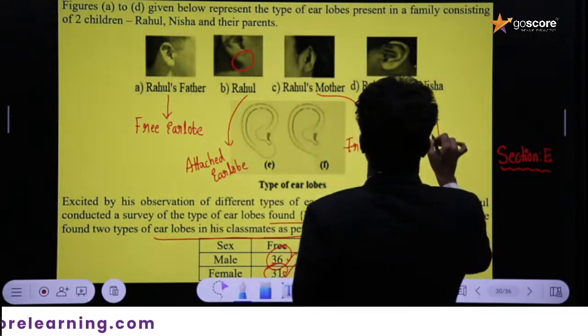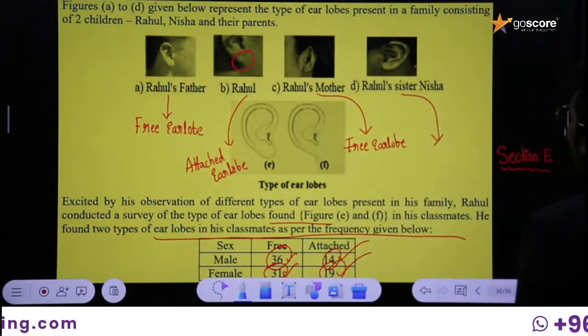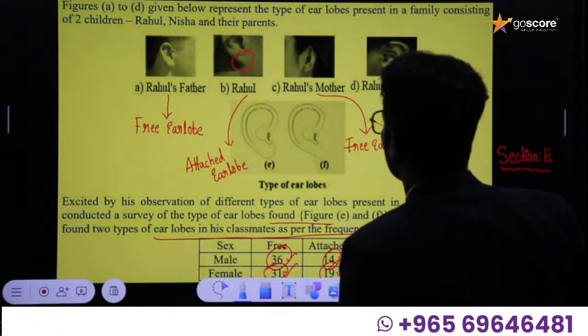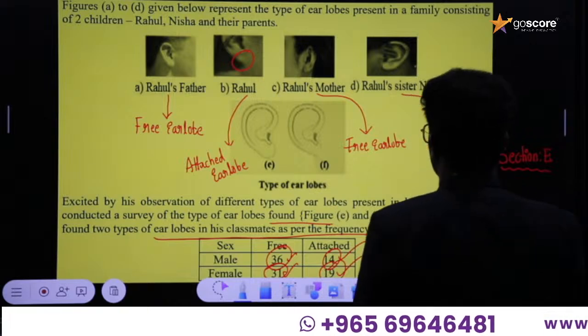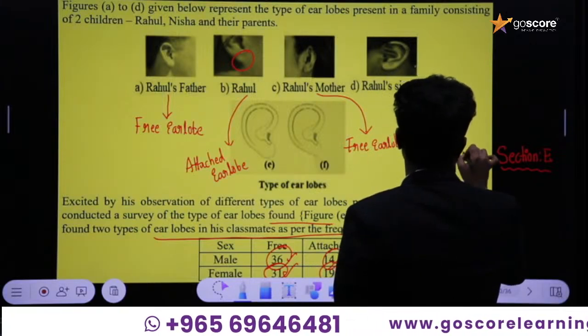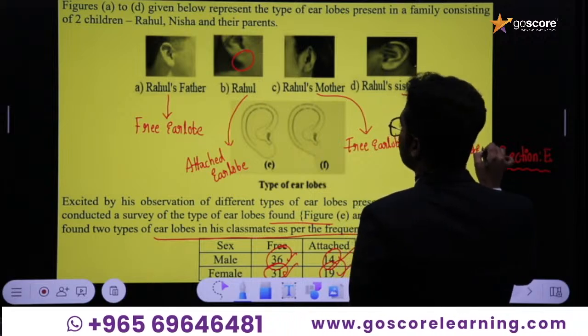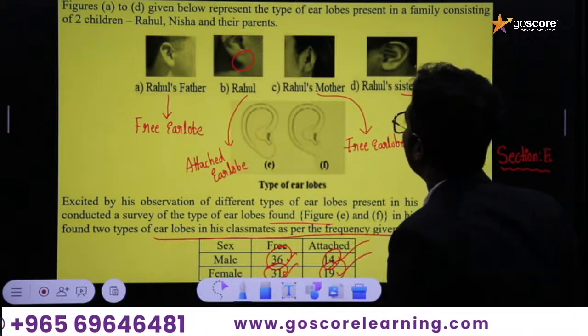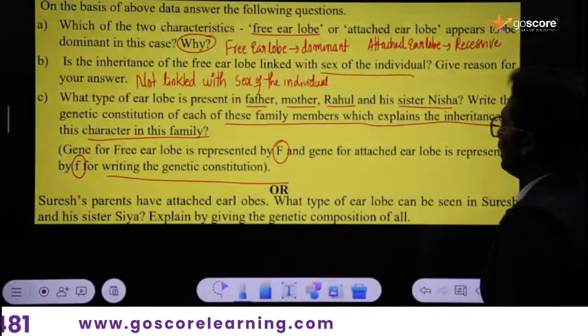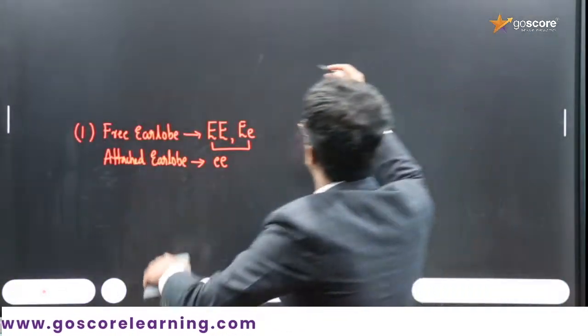Rahul's sister Nisha is also not having an attached ear lobe, that is, a free ear lobe. Okay, then what is the answer to this question? Now we can give the answer.